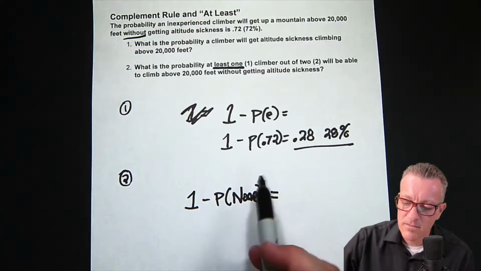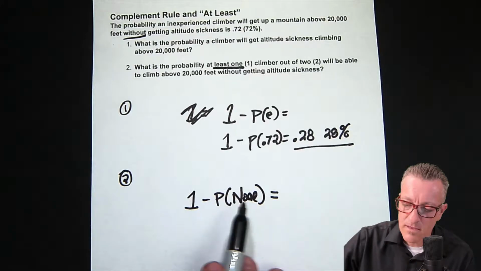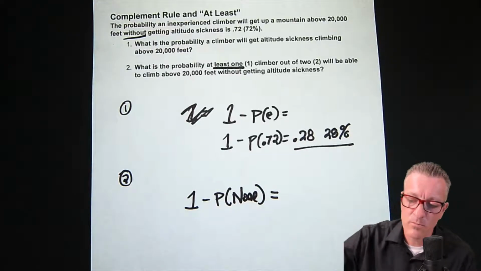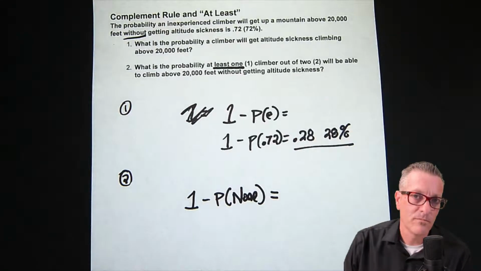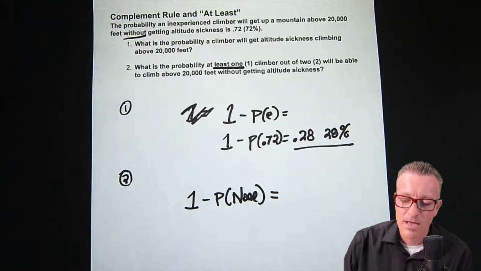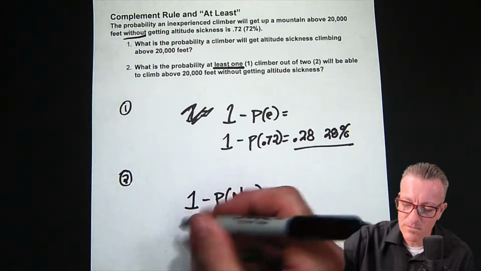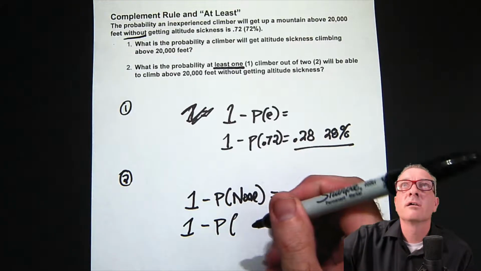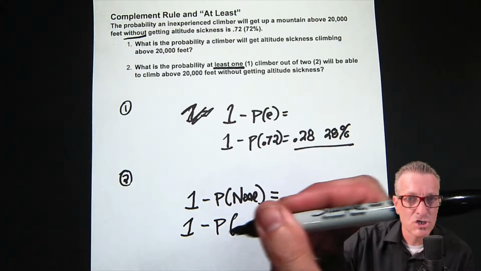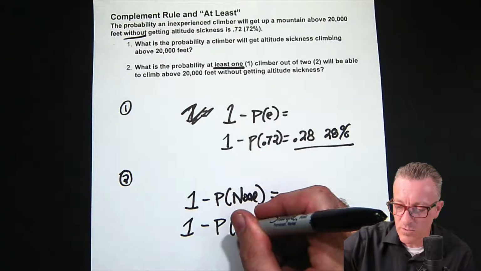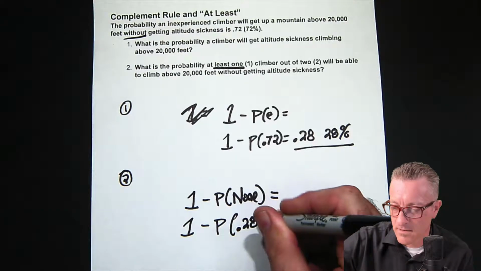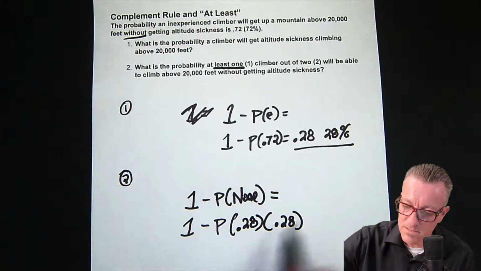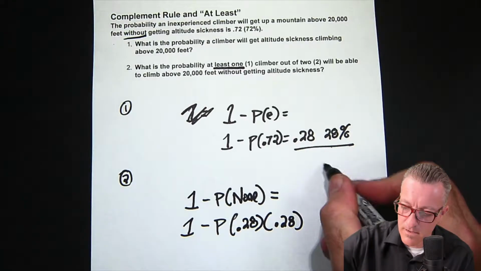Because we're working with 1 out of 2 climbers, we have to find what that none would be. I'm just bringing down the theory. We do the probability of none. For none, we are looking for the complement of each climber. The complement in this case would be 0.28. So that's the complement, which is what we have right here.